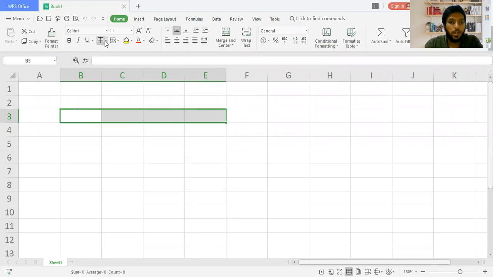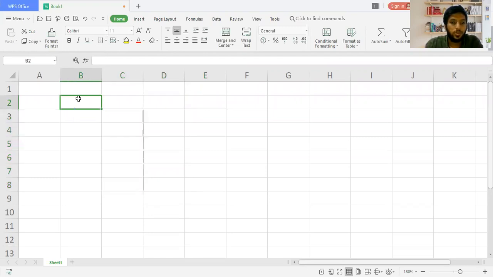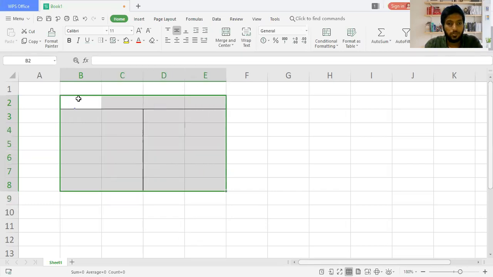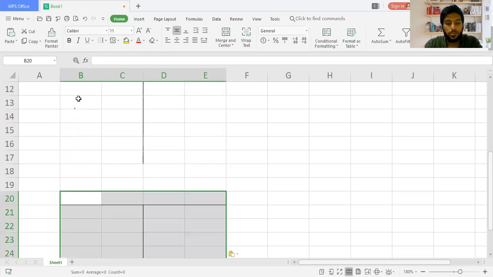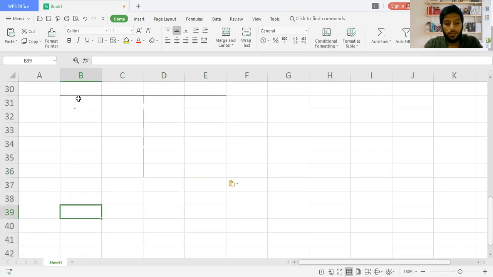Now I'm going to draw the ledger accounts. First of all, there are 5 accounts requested, so I'm going to draw all 5 accounts at one stretch. It will save our time. So this is the first, this is the second ledger account, third ledger account, fourth ledger account, and fifth ledger account.